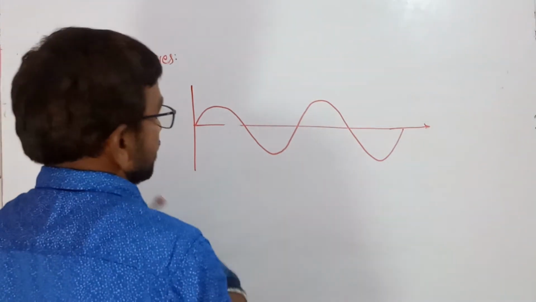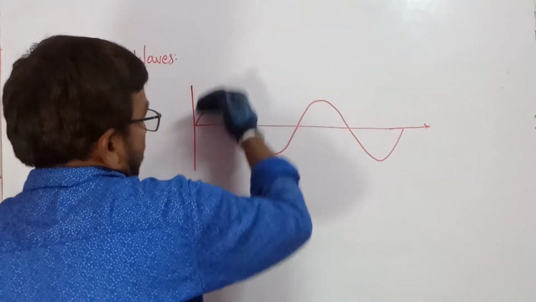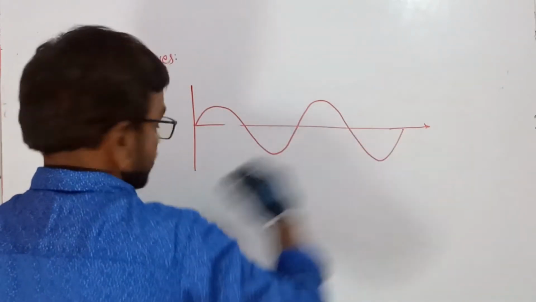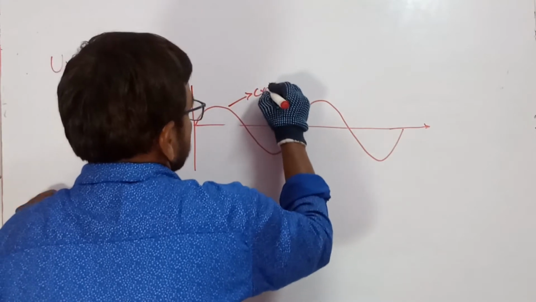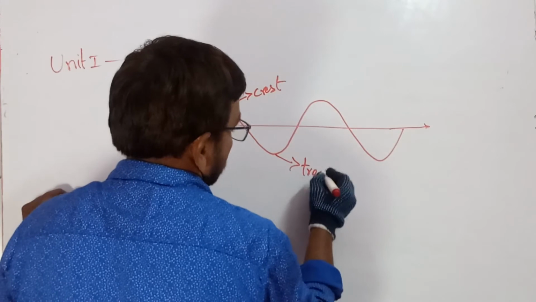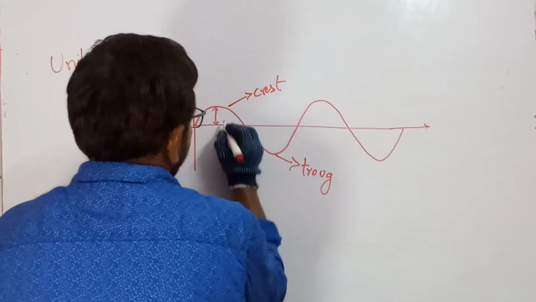In this transverse wave, you have upper oscillation, lower, upper, lower, in the propagation. This is known as crest, and this is known as trough. From here to here is known as amplitude.